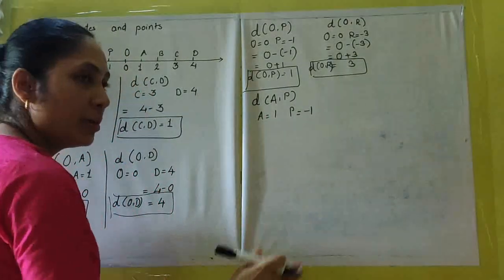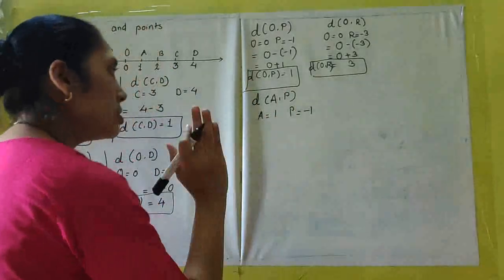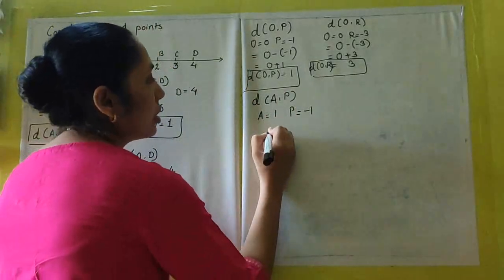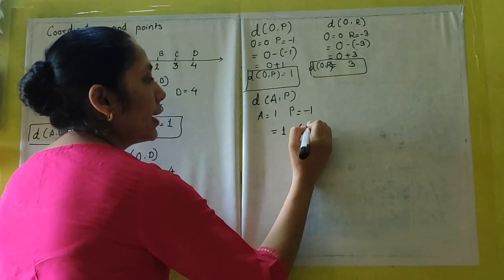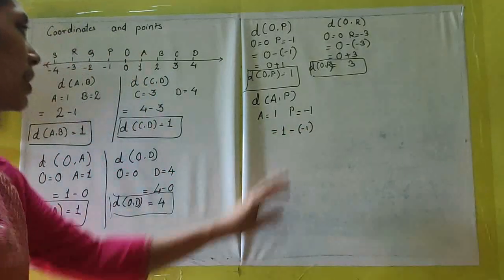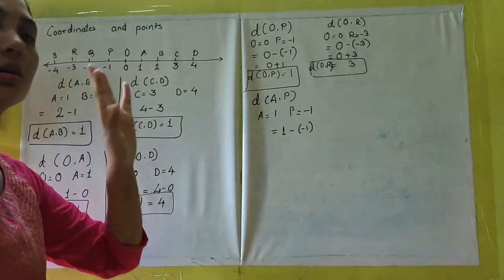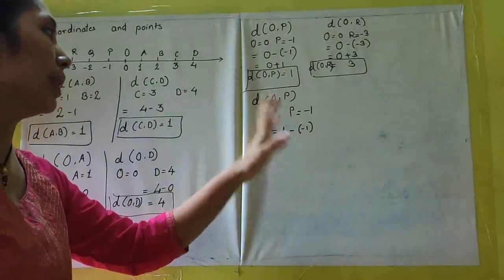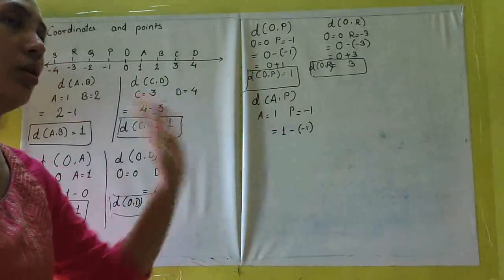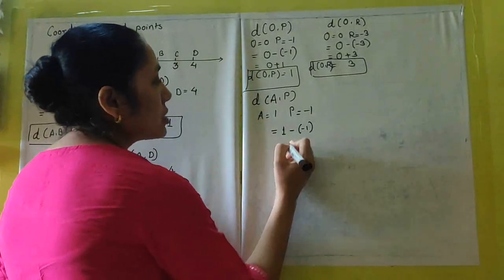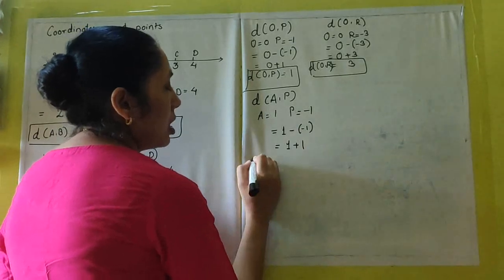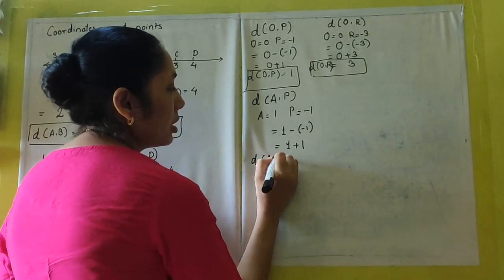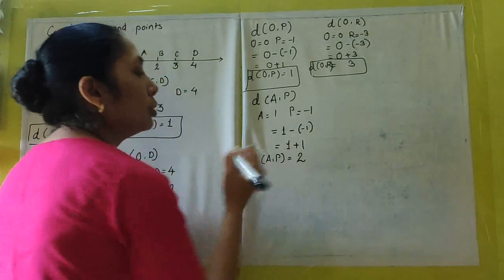Obviously, the positive number is always greater than the negative number. So A will be positive. So that will be equal to 1 minus, this minus is for the subtraction that we normally do for calculating distance, and minus 1 is the coordinate. So here this will be 1 plus 1. Minus becomes plus. So distance AP is equal to 2.